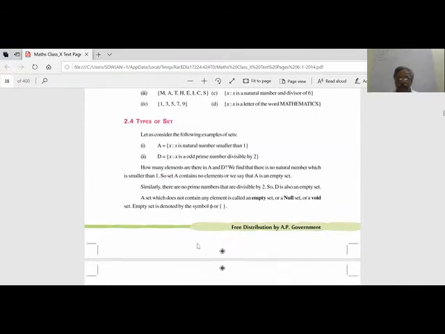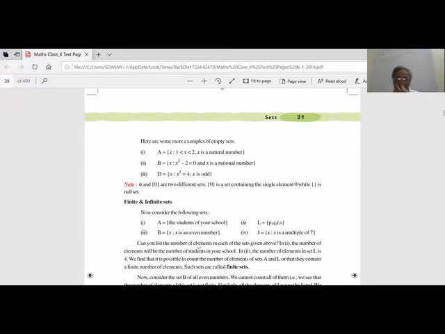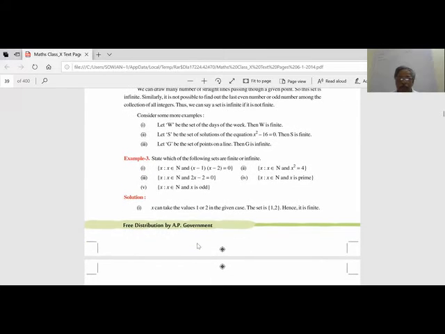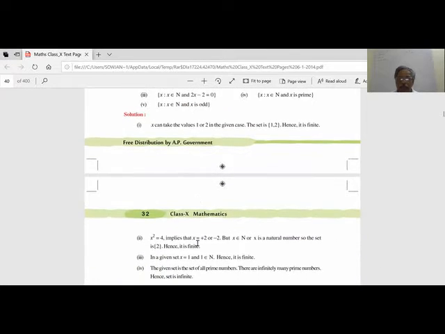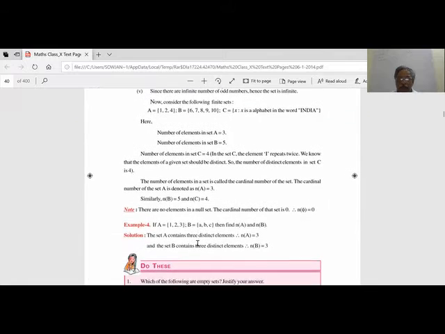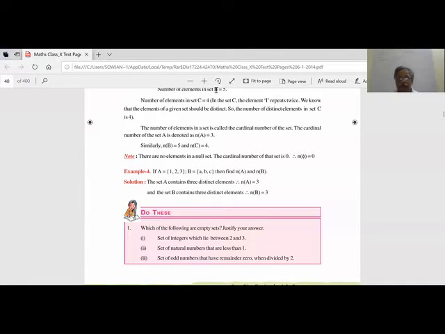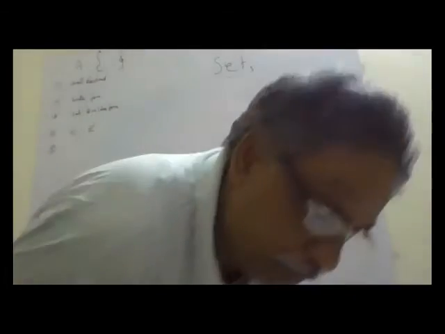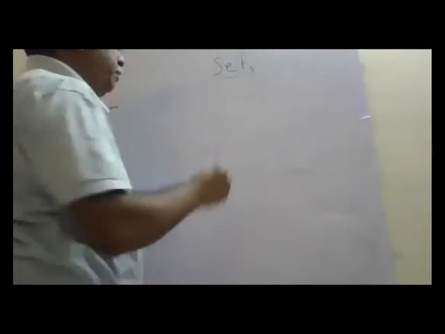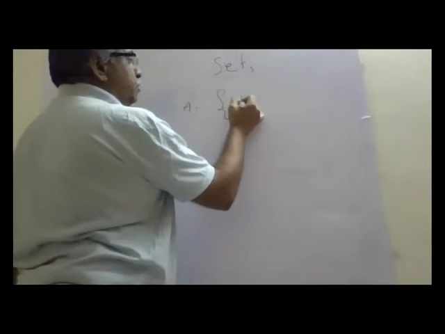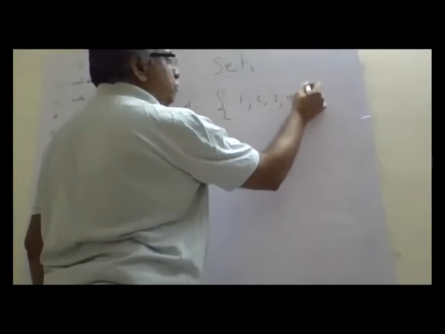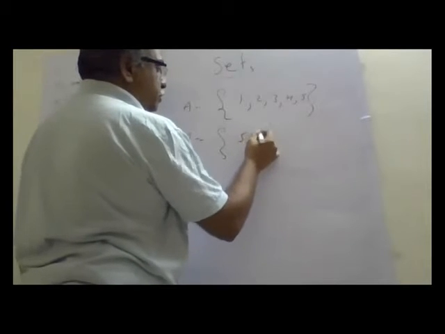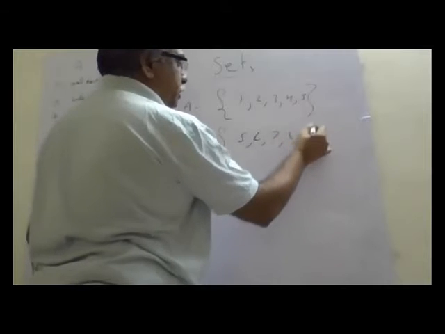Okay. Now we'll see the number of elements. Suppose set A is 1, 2, 3, 4, 5 and set B is 5, 6, 7, 8, 9.